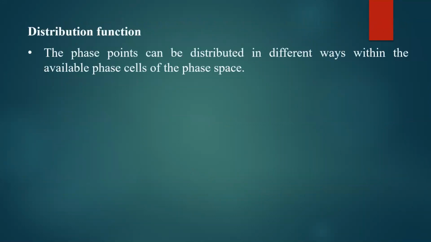Okay, so this is about probability. Finally, we'll discuss the distribution function. What is the meaning of distribution function? We'll try to complete it today. We know that phase points can be distributed in different ways within the available phase cells of the phase space. For example, take the electron distribution in an atom. Electrons are distributed by means of some condition.